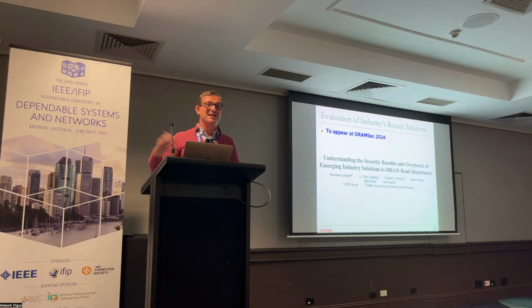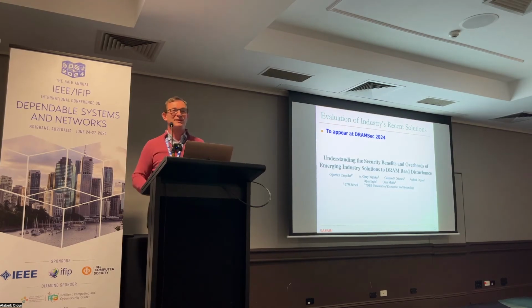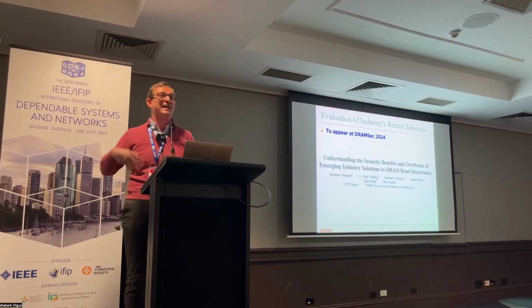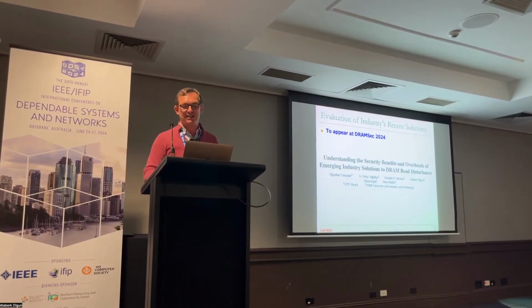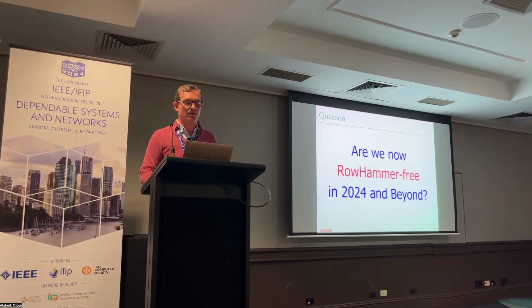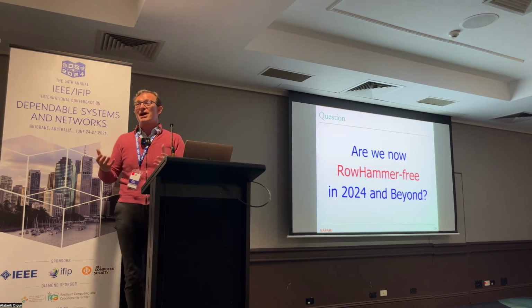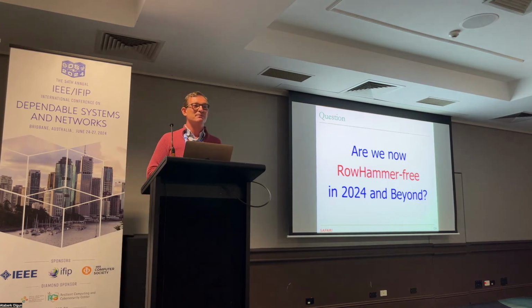We have an analysis of this coming up next week at DRAMsec showing that this is actually vulnerable to denial of service. It may actually fix bit flips depending on the conditions, but it may not be very good for performance. So basically, I think a good question to ask is: are we now RowHammer free in 2024 and beyond? I don't believe so. And I think there's a lot more that's going to come up soon.